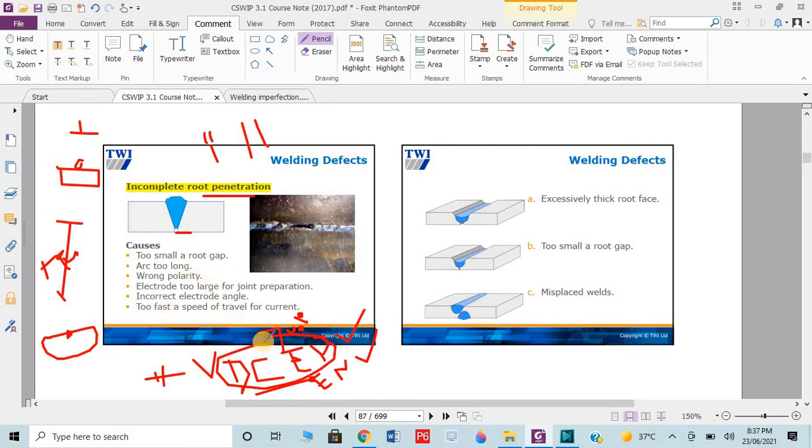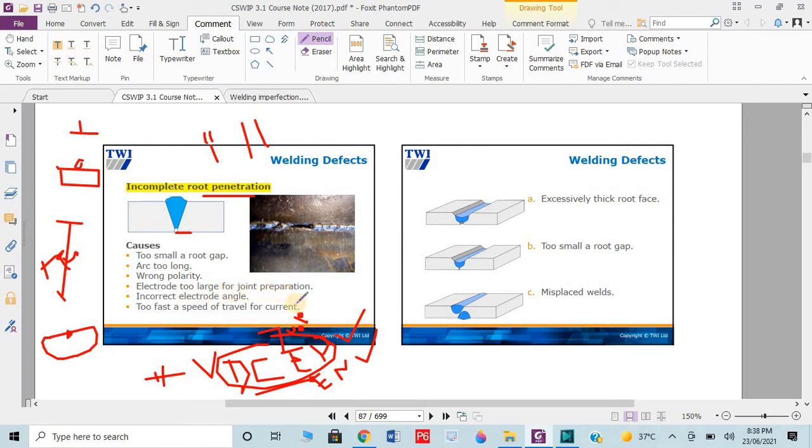So if we need direct current electrode positive polarity, or reverse polarity, and we use negative polarity, that is forward polarity, then the heat generated in the base metal and electrode will be different. So this will cause lack of fusion. I hope you got these points. If you understand these terms, all these things repeat in the defects, so be conscious.